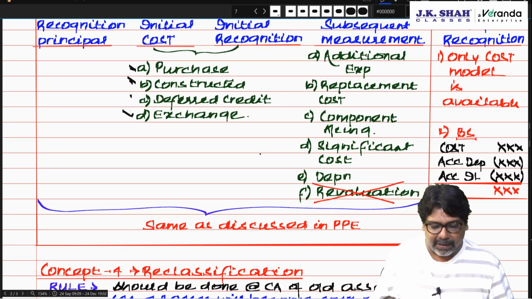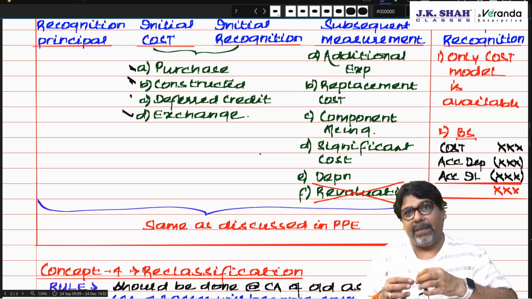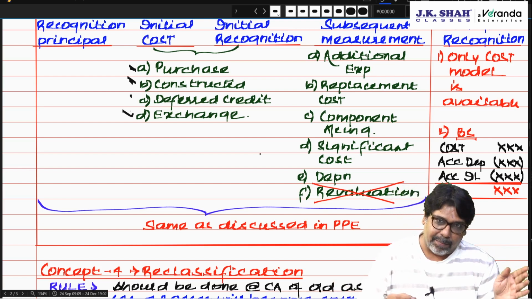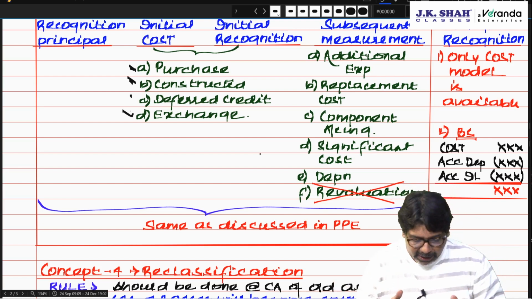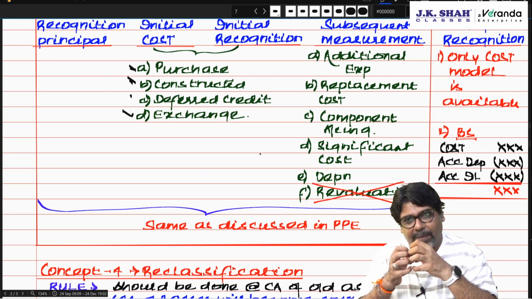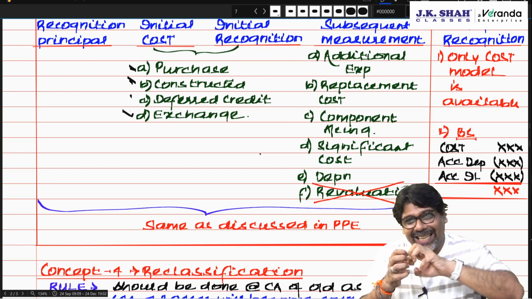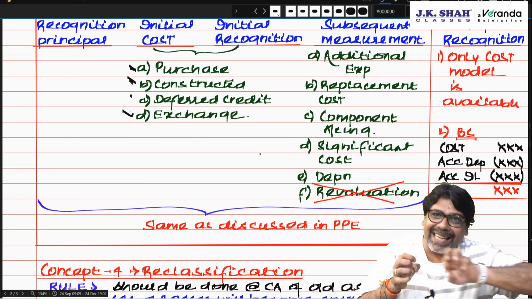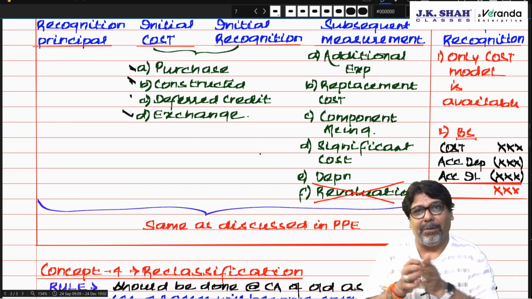Subsequent expenses, additional expenditure. If the benefit of the additional expense is more than 1 year, then capitalize it. Less than 1 year, charge it to P&L. Correct? Replacement cost. First, if you are replacing a part of the property, then de-recognize the old part, recognize the new part.